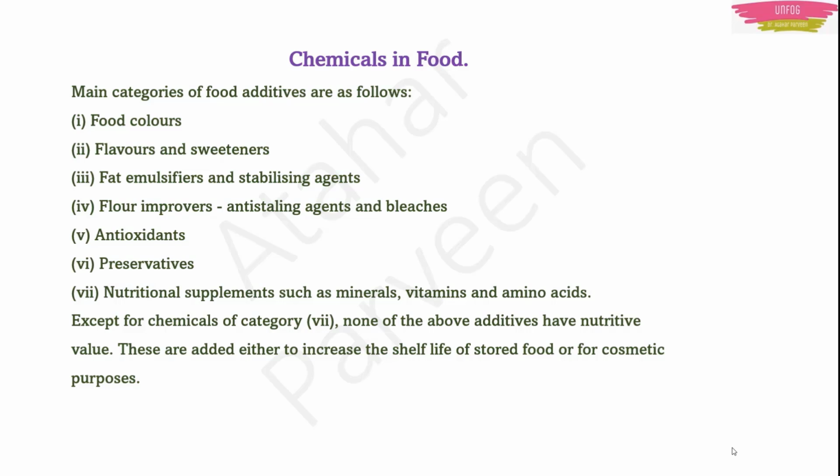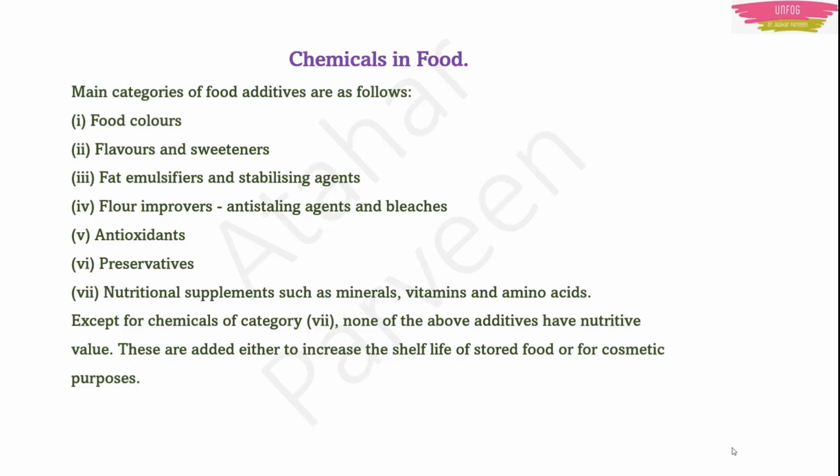Means now vanilla essence is there. Vanilla essence means they will not bring that actual vanilla thing and put it from the plant. They will add that flavor, which is a chemical. Okay, mango flavor, they will add that essence. They will not add the mango itself in that. Okay, and next are sweeteners. Sweeteners means every time they will not add sugar. There are many sweet things which are sugar free. Okay, they are known as sweeteners.